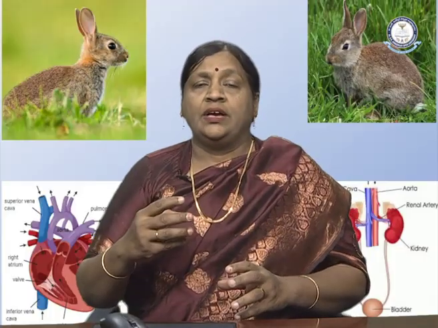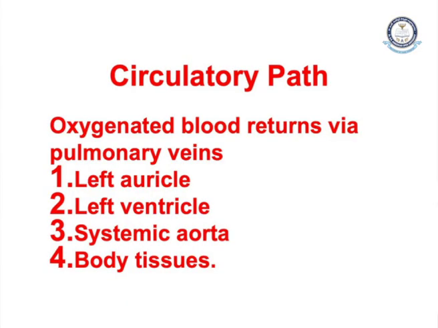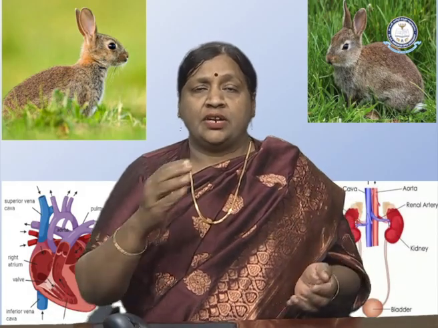What kind of circulatory path happens? The first one is the oxygenated blood returns via the pulmonary vein from the left auricle to the left ventricle, to the systemic aorta and the body tissues. So, how is the circulatory path?